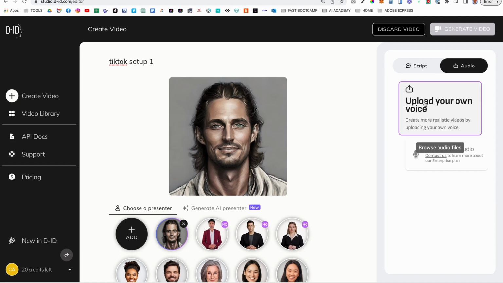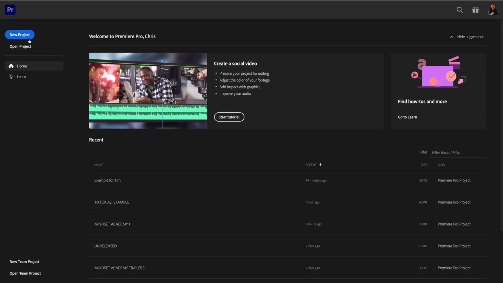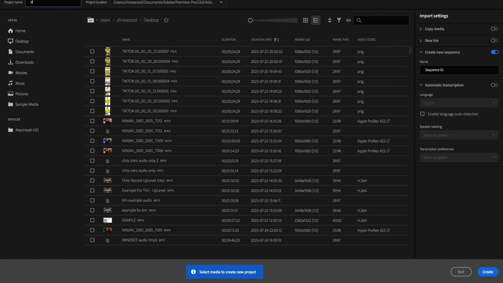However, I'm going to be using Adobe Premiere to edit it. Now, you don't have to use Adobe Premiere. You can use any editing software that you want, but I'm familiar with Adobe Premiere, so we're going to go ahead and use it. So here we are inside of Adobe Premiere, and even if you've never used it before, it's actually quite simple. I'm just going to click New Project, and I'm going to call it TikTok Business Setup. Just like that, TikTok Business Setup.